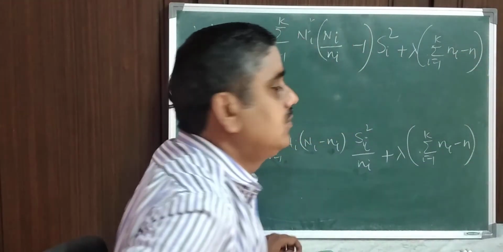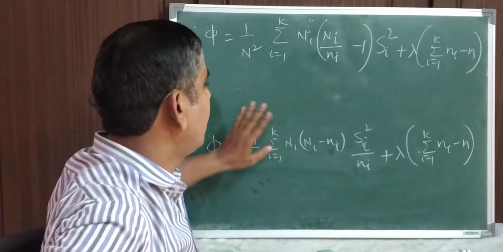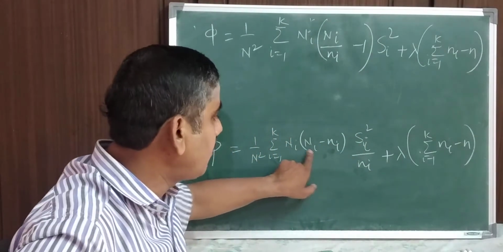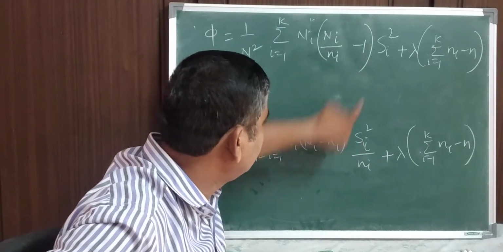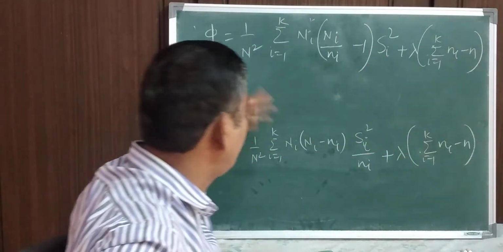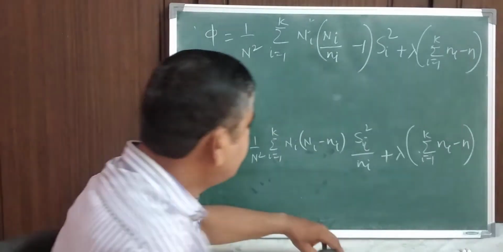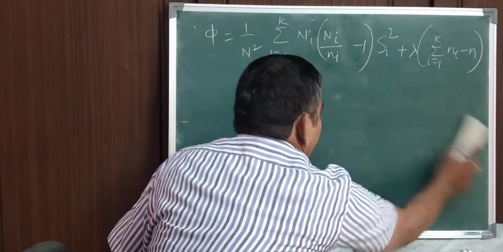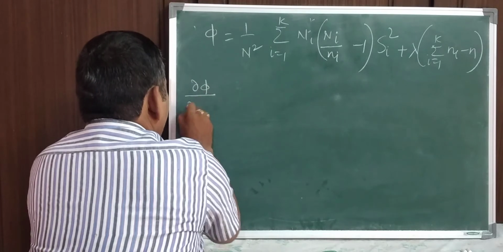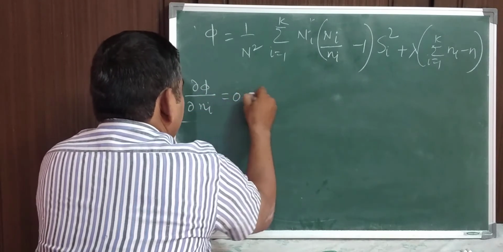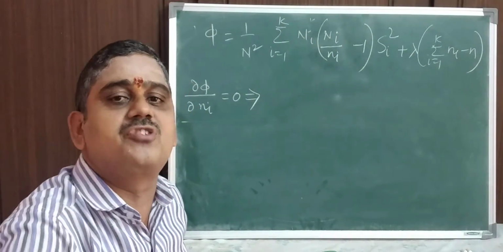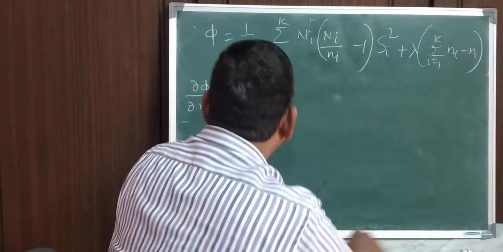Have you understood this? I have considered this again and converted it into a particular form. The only change is that I have divided by this small ni: capital Ni by small ni minus small ni by small ni cancels. It will give 1, and into si square remains as this. Now I differentiate with respect to ni and equate to 0 to minimize the function. That's all.